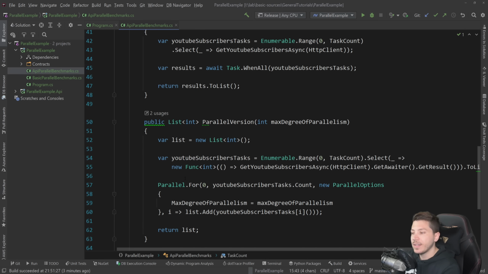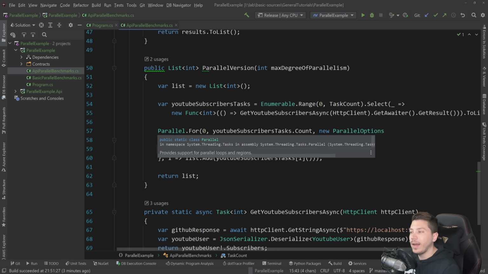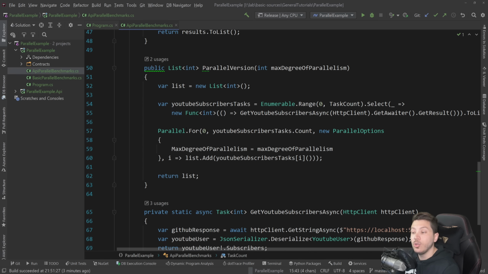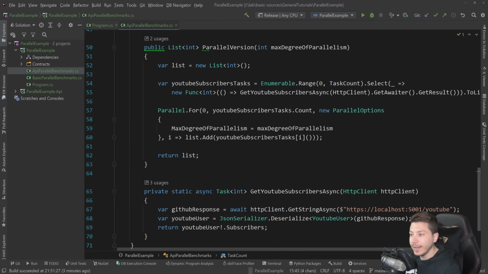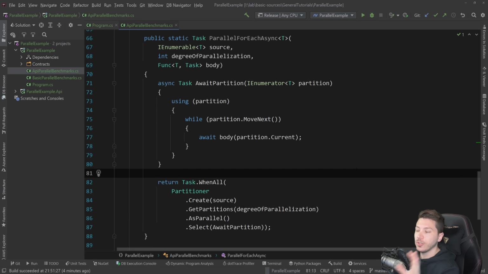Now, remember when I said that you can't really have an async version of Parallel.ForEach? I kind of lied. I mean, it doesn't exist, but you can certainly have it. And I'm actually going to link in the description a blog where there's a great discussion about this very topic. But we are going to actually implement this and compare it in these benchmarks to see where we can get to when we can actually combine partitioning the data with WhenAll, which is effectively what this will do. So this is the method that can allow us to do that very thing.